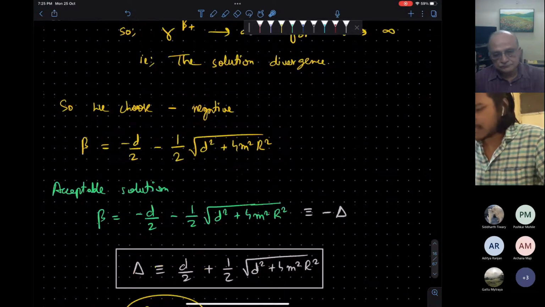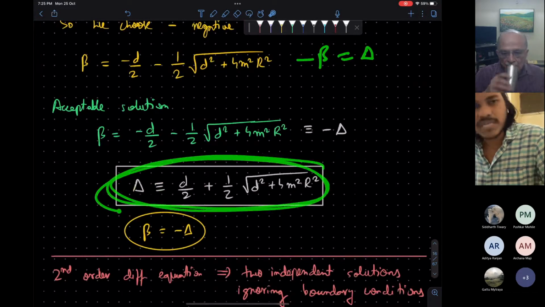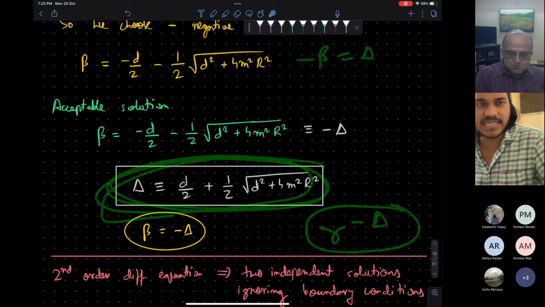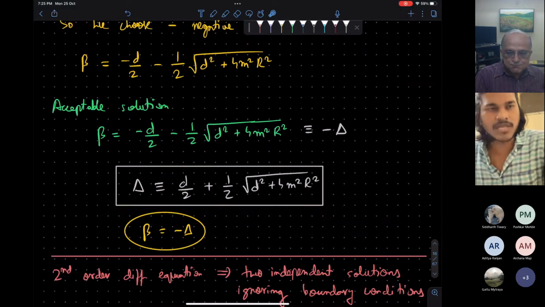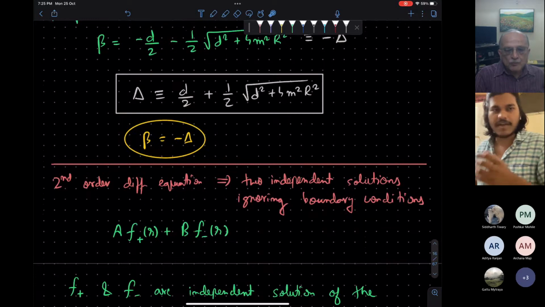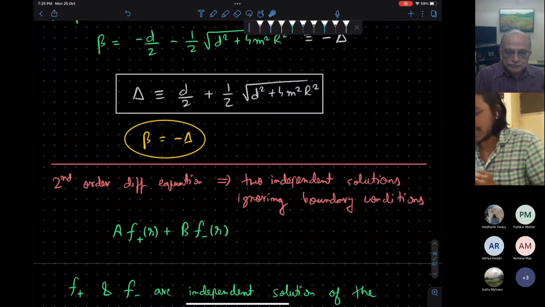Okay, just define minus beta to be some delta. This is our delta. So near r equal to infinity, the wave function is behaving like r to the power minus delta. And in between, the general solution is very dangerous. It's quite heavy. I will just present the result. But with this, we can do some analysis.